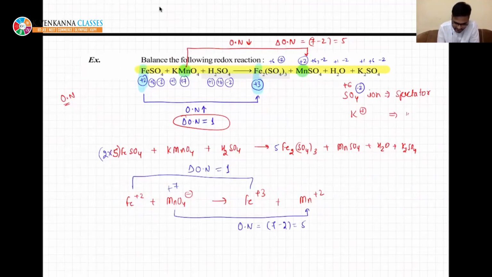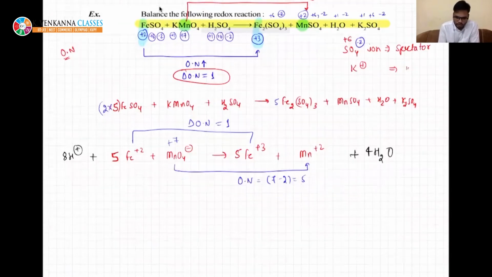This is already balanced, but to make equal Fe atoms, you need to multiply this by 5. Now balance oxygen atoms. There are 4 oxygen atoms on the left hand side, so you need to add 4 water molecules. Now the water molecules can be balanced by adding 8 H plus. This is your balanced equation. It is done.